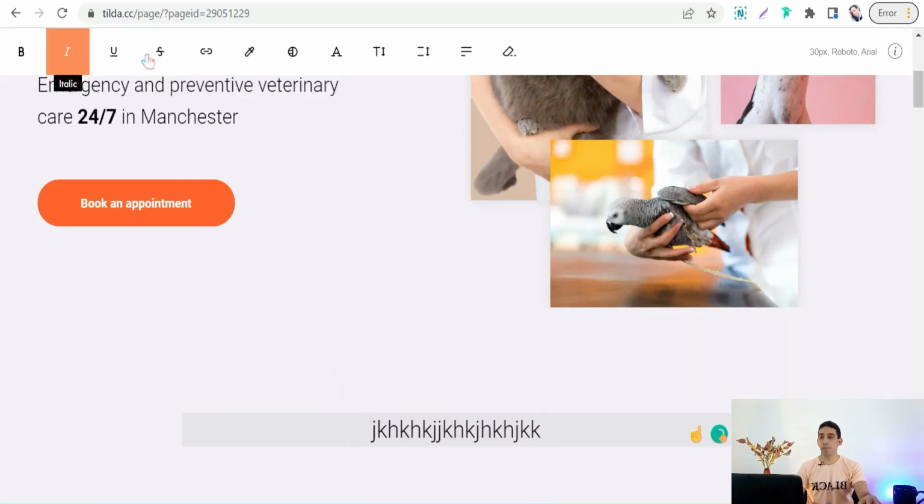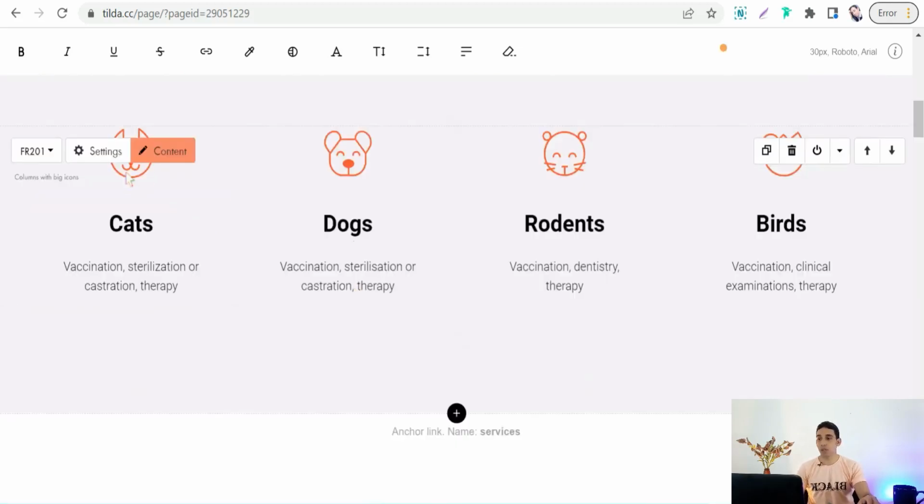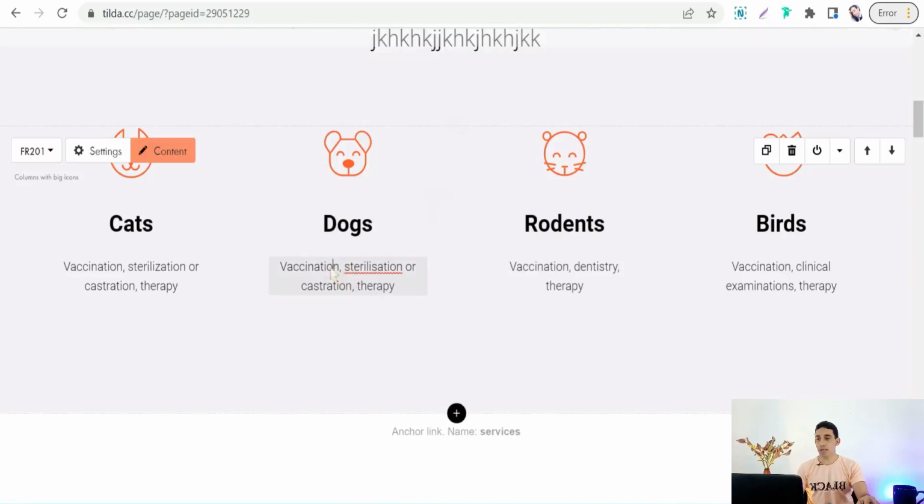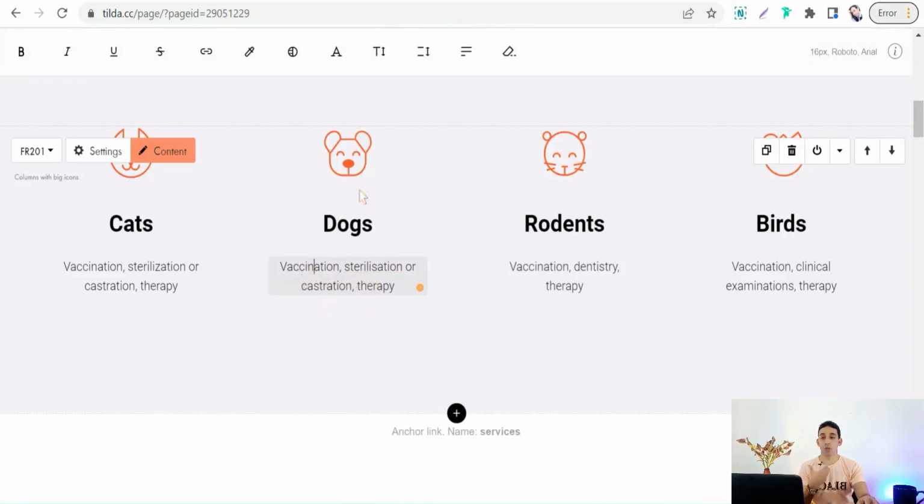And of course you will find up here our editing tools, like you can insert a link for this text to be a clickable text or a call to action, and so on. Okay, and for sure you can change these vectors and upload yours here on the landing page. And of course you can change this text. You can add here a call to action, description of your vectors and your pictures, and so on.